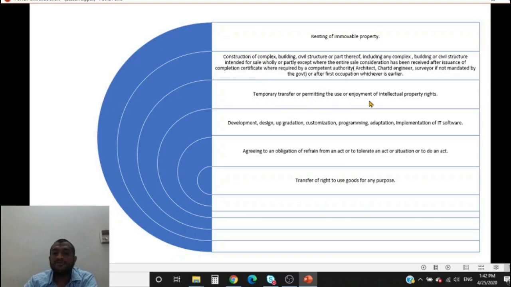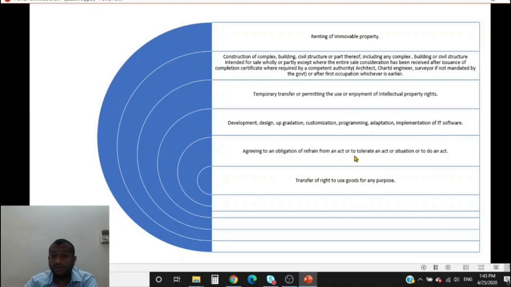Now, temporary transfer or permitting the use or enjoyment of IPR, any intellectual property rights made available to you. You are running a franchise of McDonald's. You are using McDonald's name for running your business. So this is temporary use, or permitting you to use McDonald's. So this is a supply of service. You pay royalty. Development, design, upgradation, customization, programming, adaptation, implementation of IT software: this is a supply of service.